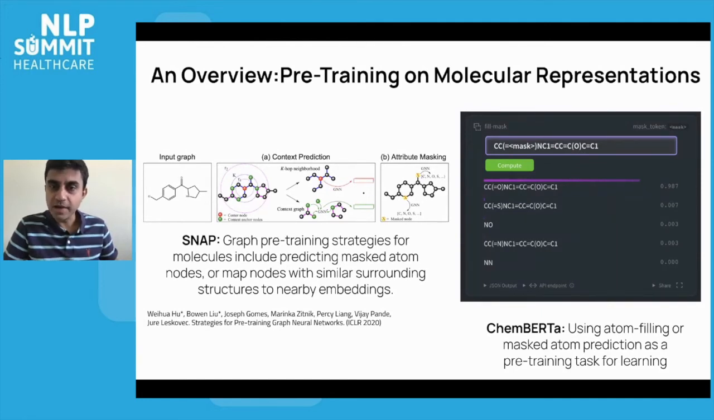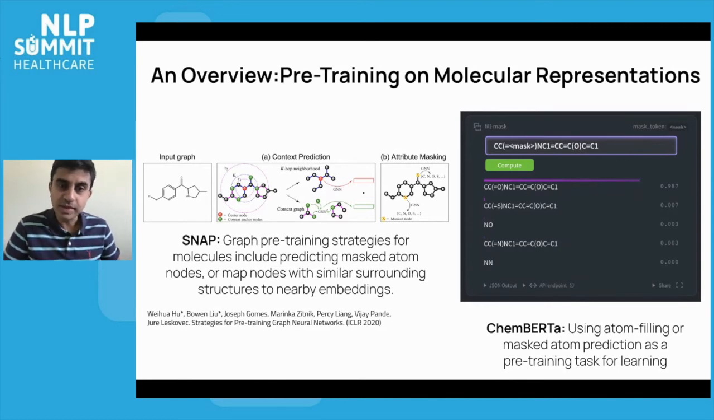We essentially mask out certain tokens in a language representation of molecules. This is called the SMILES representation. We see some examples over here on the right-hand side of SMILES strings. And then we use this masked language modeling technique to attempt to do fill-in.